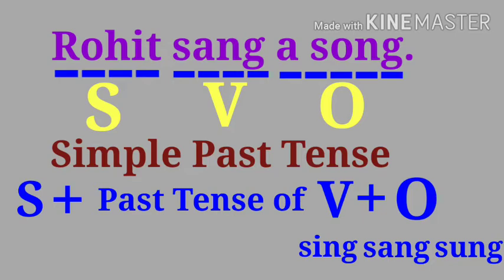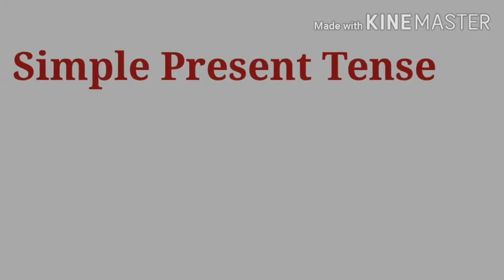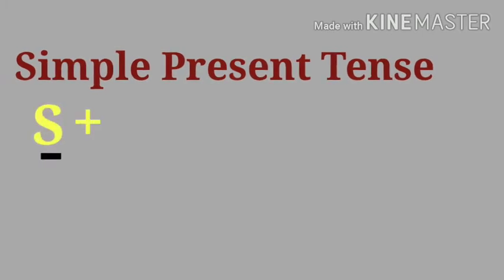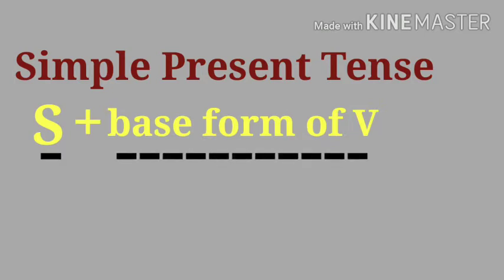First of all, we will turn towards present tense. Now see, what is the first tense from the present tense? Simple present tense. And what is the structure? Subject plus base form of the verb plus object. Now what is the subject? Rohit.